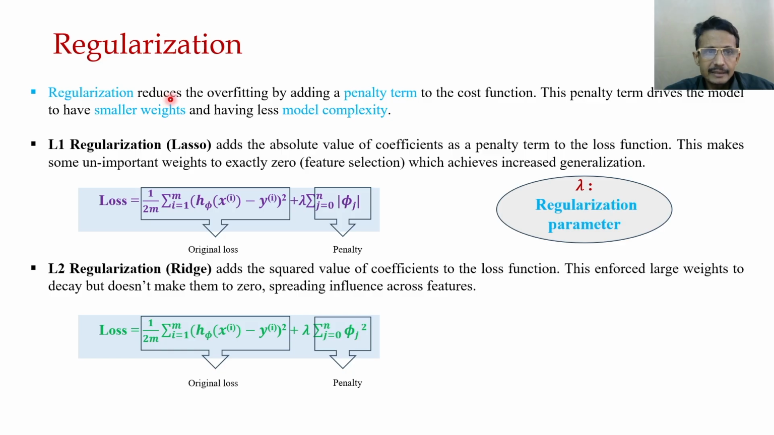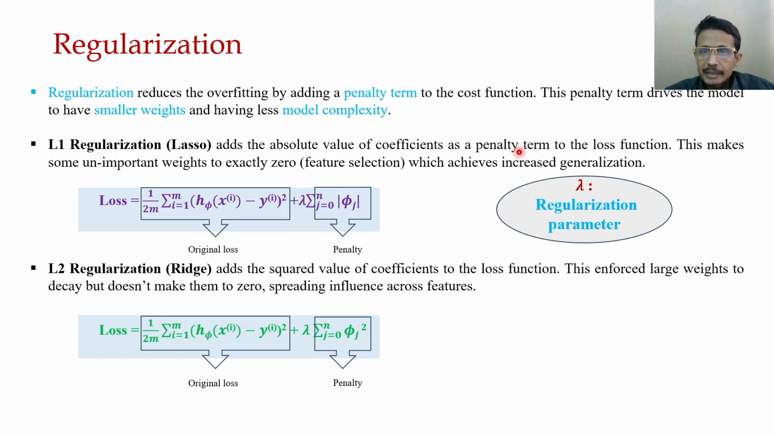Now, regularization reduces overfitting by adding a penalty term. Based on the type of the penalty term, we have two types of regularization. One is called L1 regularization, called lasso. It adds the absolute value of the coefficients as the penalty term to the loss function.